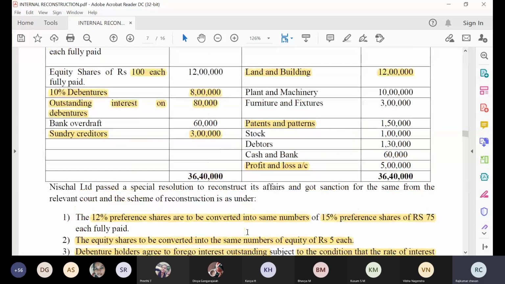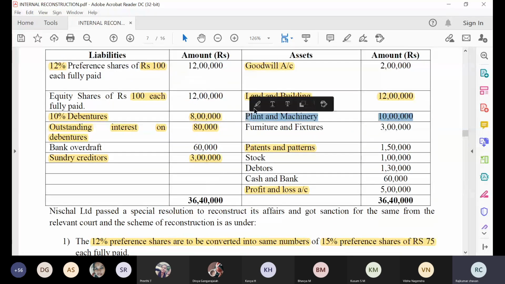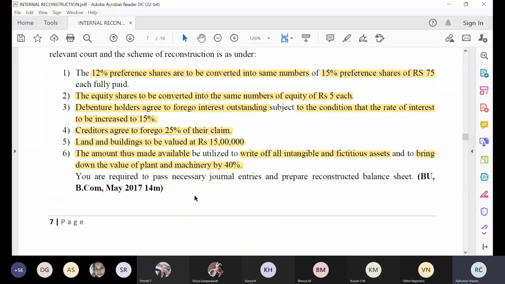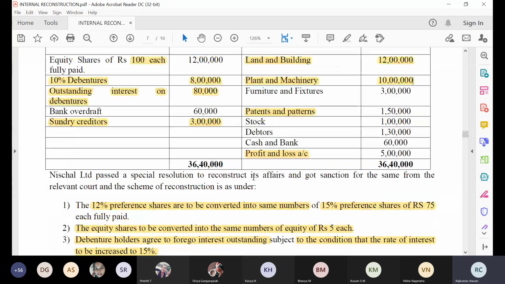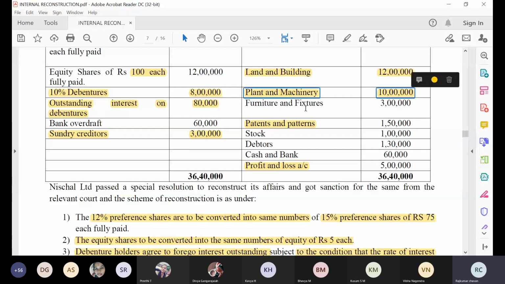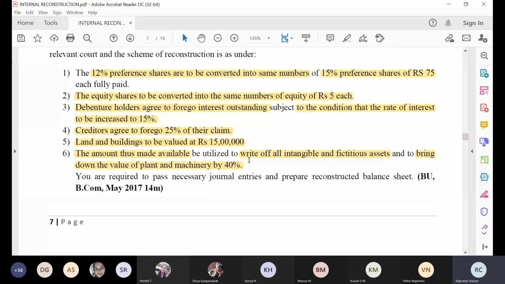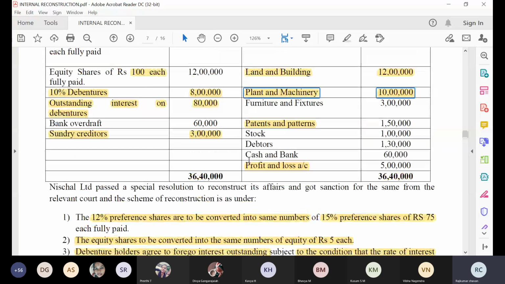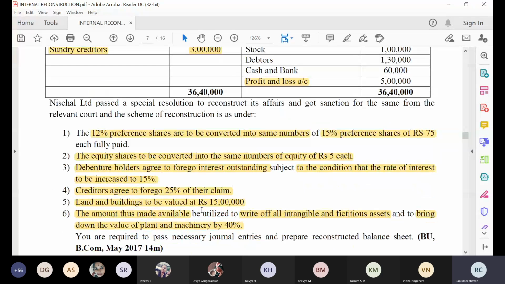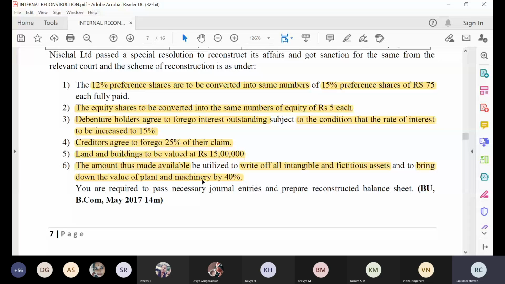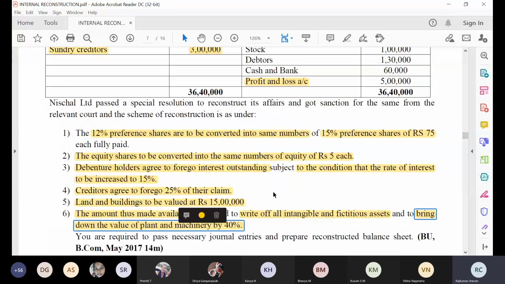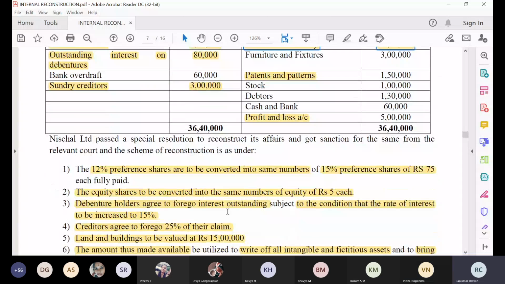Okay. So now plant and machinery value is how much? 10 lakh rupees. Now our plant and machinery value is 10 lakh, but what they're telling is that plant and machinery value we have to bring down. So it is a decrease in the value of asset. How much percent? 40%. Now calculate, 10 lakh rupees, 40% will be how much? It will be 4 lakh rupees. That 4 lakh rupees is a loss for the company, a decrease in the value of asset. So loss means what will be the entry? Capital reduction account debit to plant and machinery account. How much? 40%, which is nothing but 4 lakh rupees.